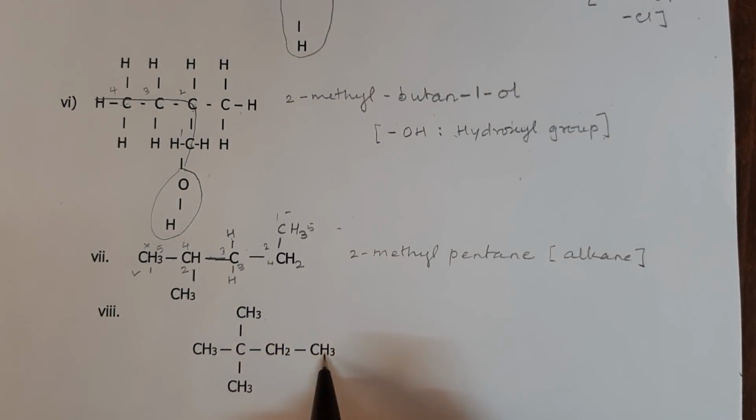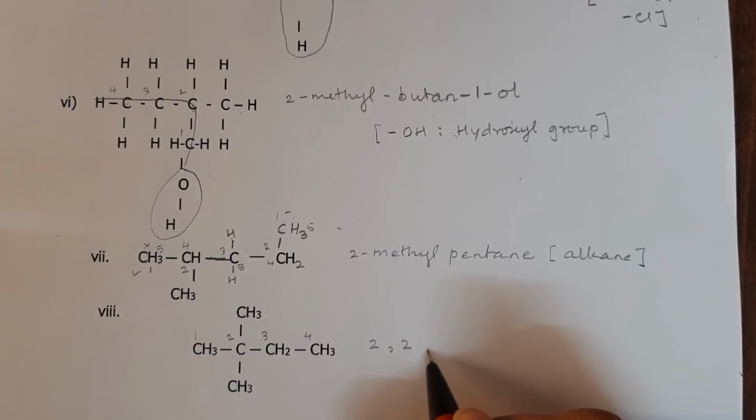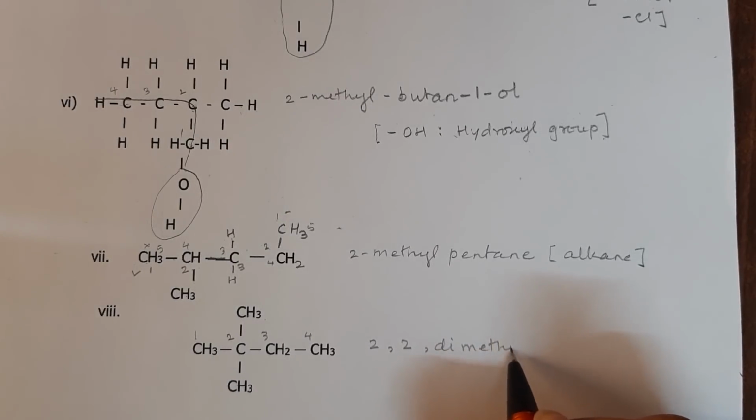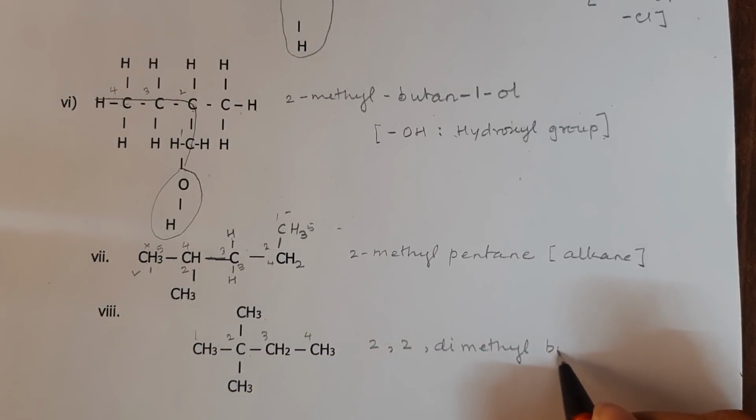Next one, straight chain has got 4 carbons and this is the branch, so it will be 1, 2, 3, 4. So there are 2 methyl groups, so 2, 2-dimethyl, 1, 2, 3, 4, so that is butane, and here again it is an alkane.